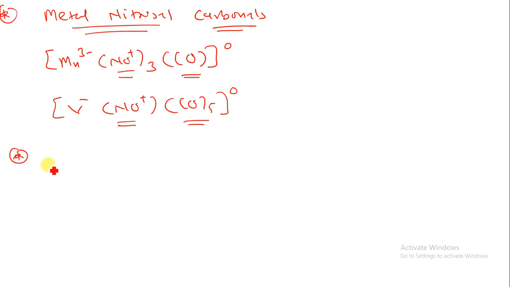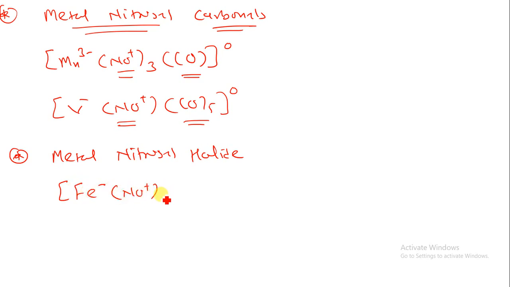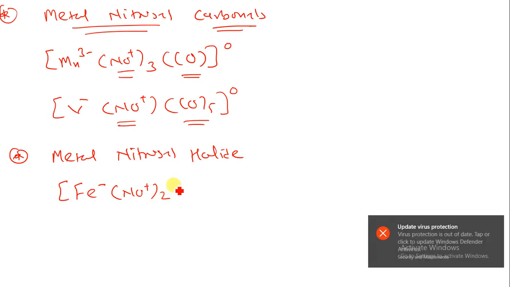Now the next one is metal nitrosyl halide. That is the second type of metallic nitrosyl, when we have a metal nitrosyl as well as a halide. I am giving one example here, Fe minus, with NO positive charge, attached with one halogen.